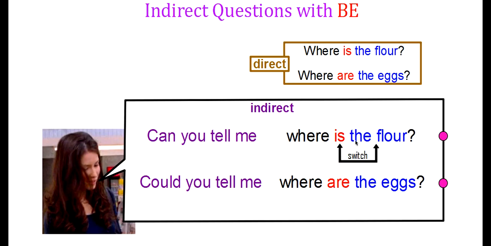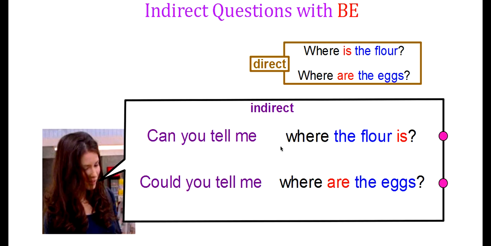I'm going to switch these so that this looks like a statement and not a question. So now it looks like this. Can you tell me where the flour is? Not where is the flour. Okay, so now this is the structure of my indirect question. Here's my question, can you tell me? And here I have a statement inside of the question.